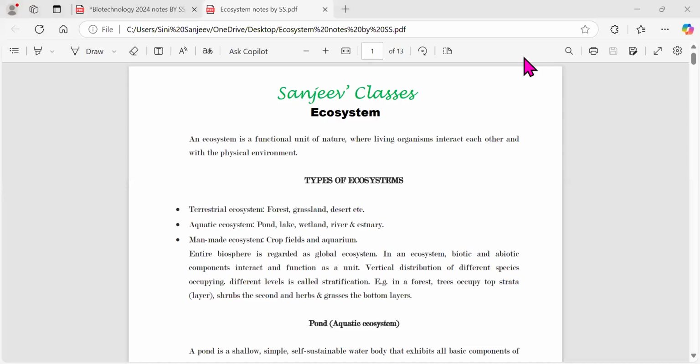So, ecosystem. Okay, now what is this ecosystem? Ecosystem means what? It's a functional unit of nature. So nature means what? It is going to involve all the living things which interact in a particular environment. And that thing is called what?